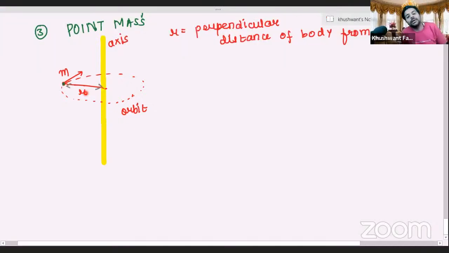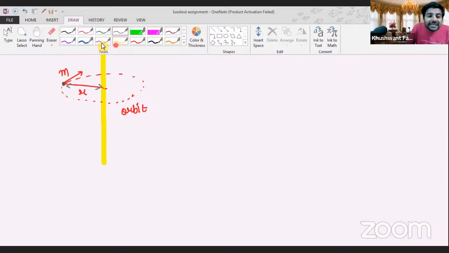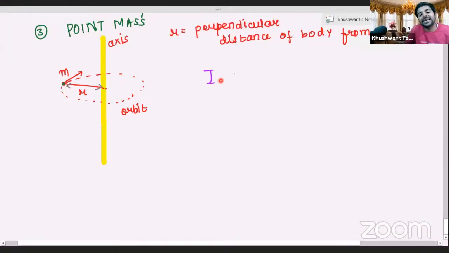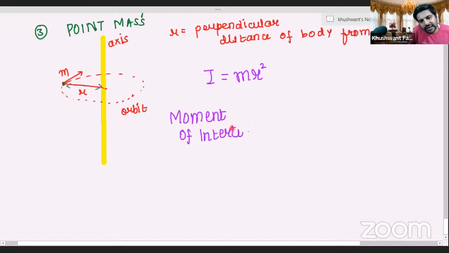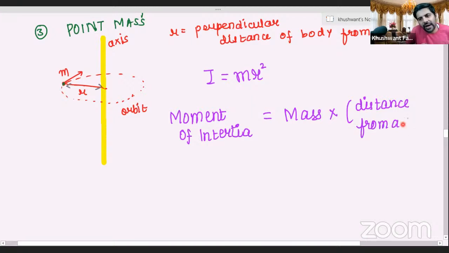So now you are being told what is moment of inertia for this system? Moment of inertia ka value is given as m into r square. Moment of inertia ka value is given as the product of mass. You all can write it here. Therefore we define here moment of inertia is equal to mass into its distance from the axis का square.